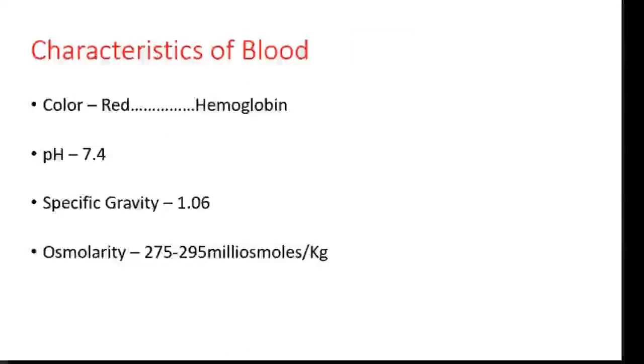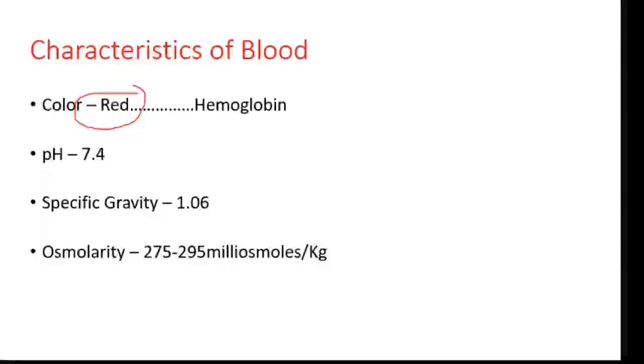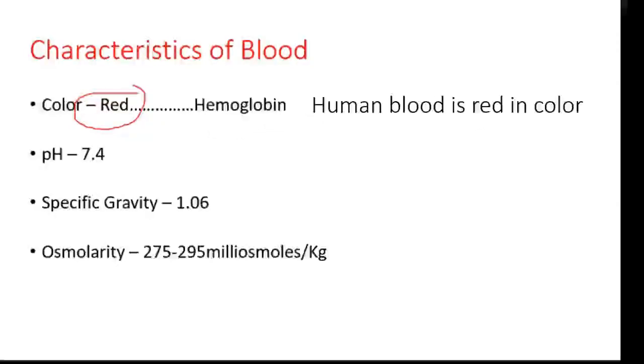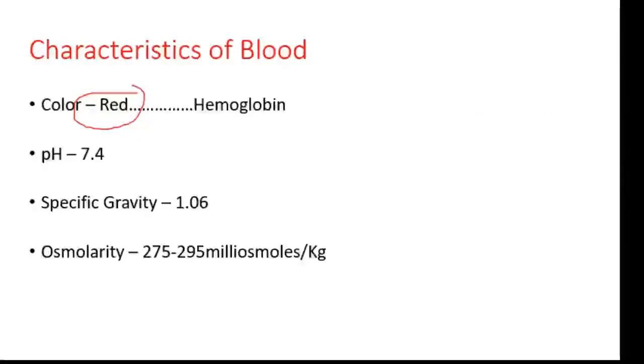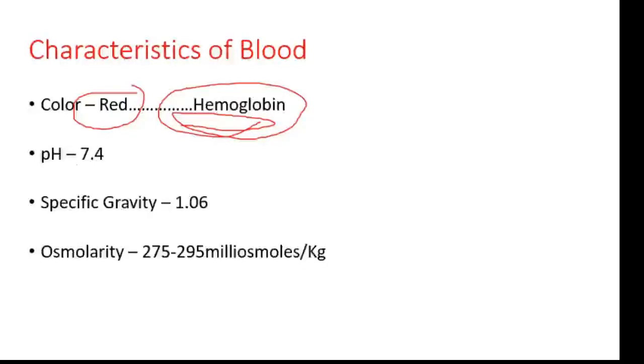Now we will see some general characteristics of blood. Blood is red in color and its color may vary to some extent person to person depending on the amount of hemoglobin present in the red blood cells. Blood gets its color from the iron containing respiratory pigment, that is hemoglobin. pH of blood is 7.4, which is slightly alkaline. Specific gravity is slightly more than water, that says it is slightly denser as compared to water. Osmolarity is 275 to 295 milliosmoles per kg. Osmolarity may vary depending on the circumstances, but this is the normal range.